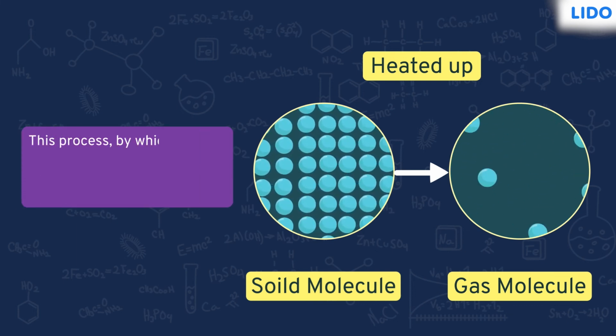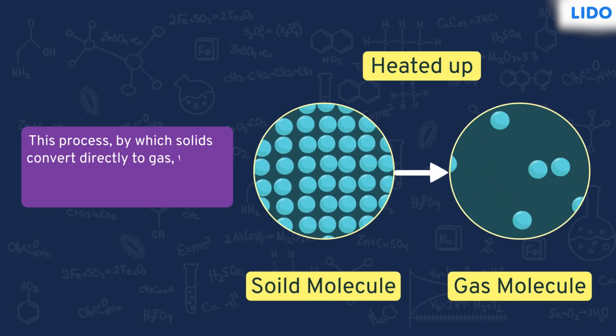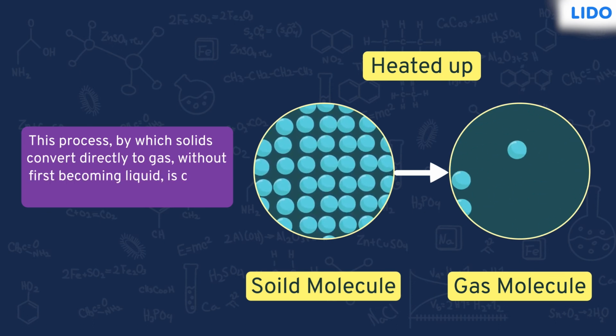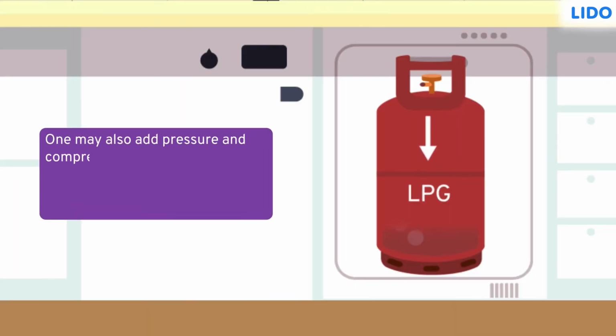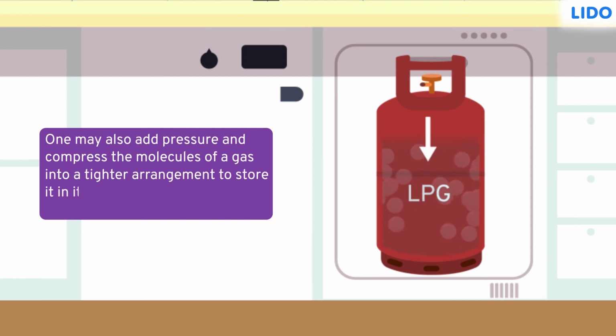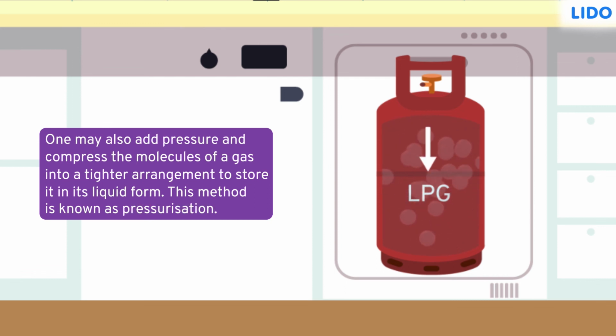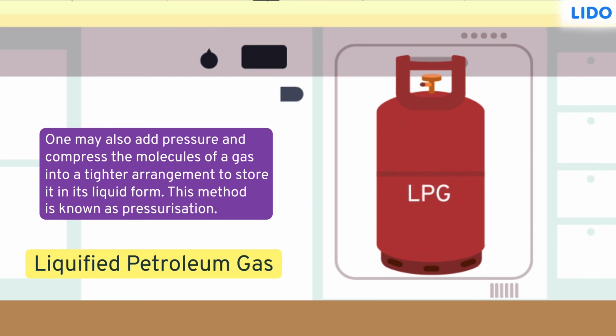This process by which solids convert directly to gas without first becoming liquid is called sublimation. One may also add pressure and compress the molecules of a gas into a tighter arrangement to store it in its liquid form. This method is known as pressurization, and LPG, that is liquefied petroleum gas, is a good example of a gas that is pressurized to store in its liquid form.